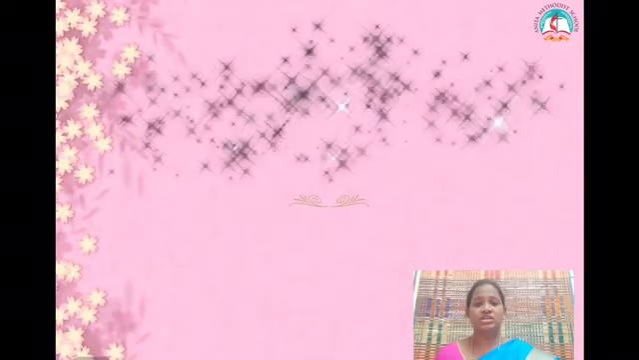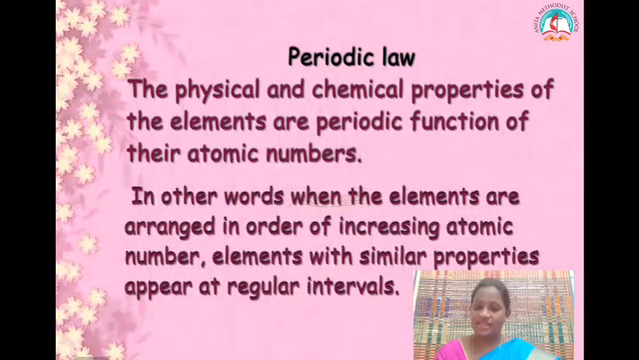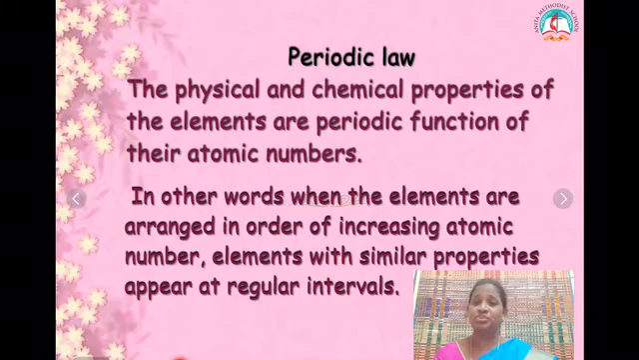So what is the periodic law? The physical and chemical properties of the elements are a periodic function of their atomic numbers. In other words, when the elements are arranged in order of increasing atomic number, elements with similar properties appear at regular intervals. When elements are arranged in increasing order of atomic number, similar properties of elements repeat themselves after regular intervals. That is called the periodic law.